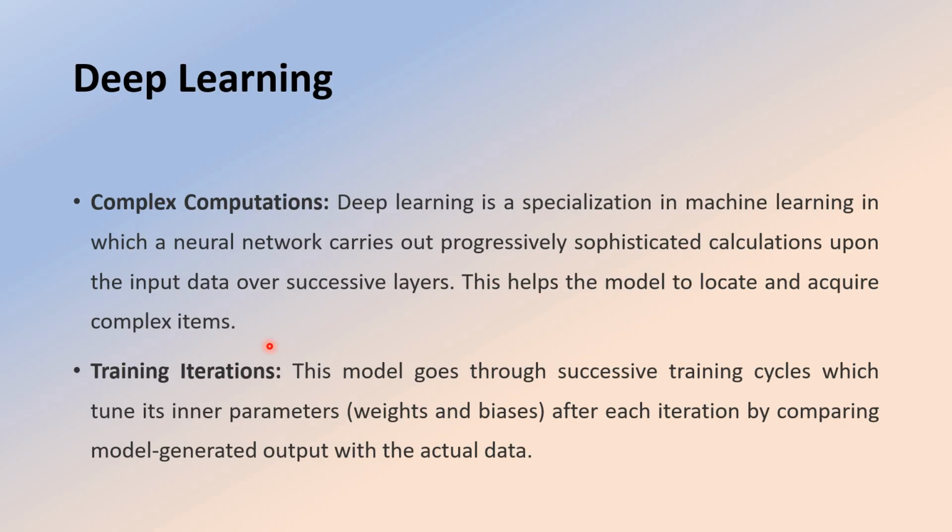So when the network carries out progressively sophisticated calculations upon the input data over successive layers, this helps the model to locate and acquire the complex items. So for training iterations, these deep learning complex computations can be used.